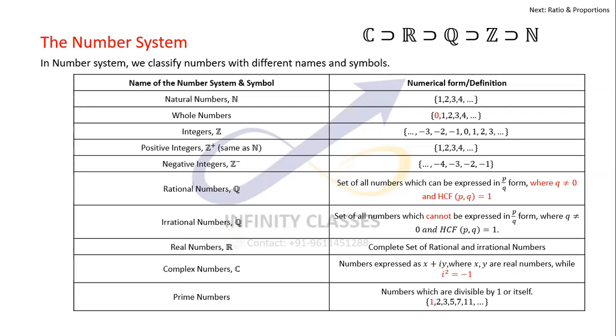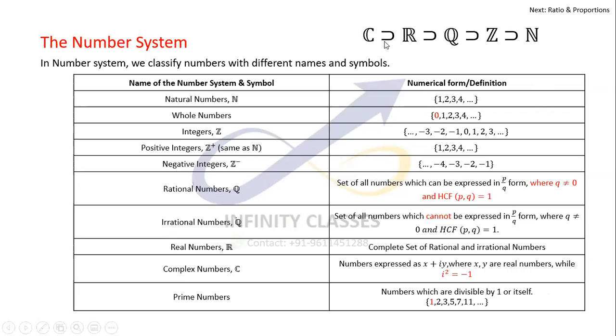Okay. Talking about prime numbers. Even though it is not a major part of the number system, these type of numbers are pretty important. Hence, I have included this in this table. Numbers which are divisible by 1 or itself are called prime numbers, which are like 2, 3, 5, 7, 11, 13, and so on. I'm guessing all of you are aware of it. Remember, this is pretty important.